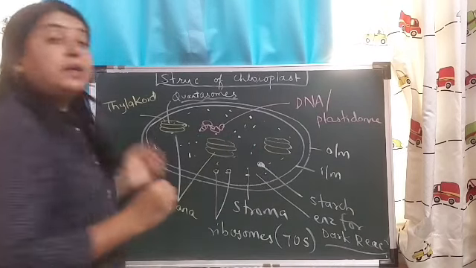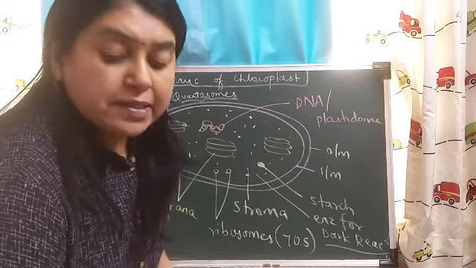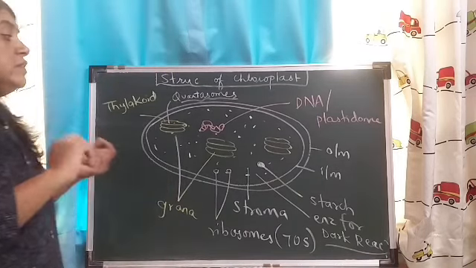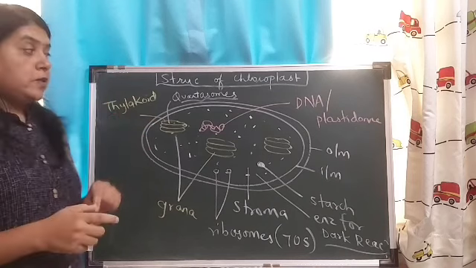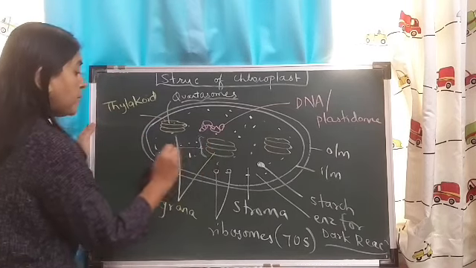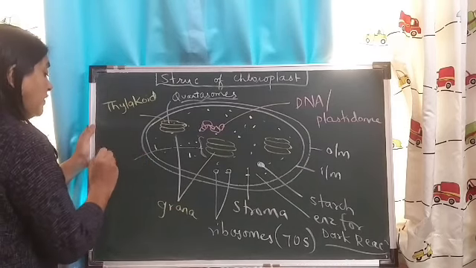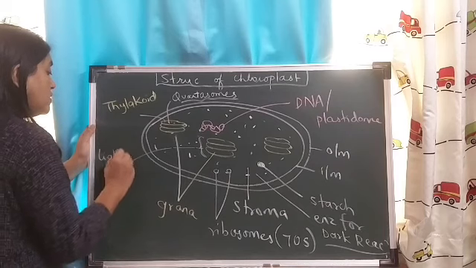Now, what is the meaning of dark reaction? Photosynthesis takes place in two stages. We saw there is splitting of water, which is carried out by the grana. So they carry out the light reaction of photosynthesis.